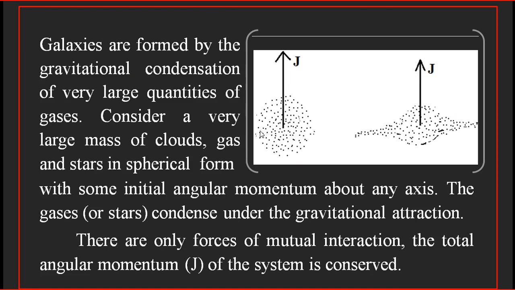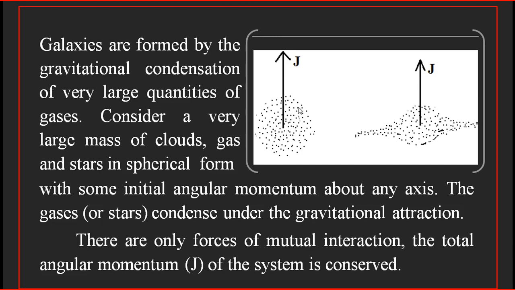And suppose this system has acquired some initial angular momentum about an axis. So here this spherical system of particles, clouds or stars has an initial angular momentum J along this axis, which is the axis of rotation of this system of particles.